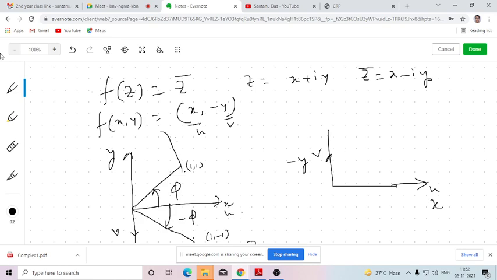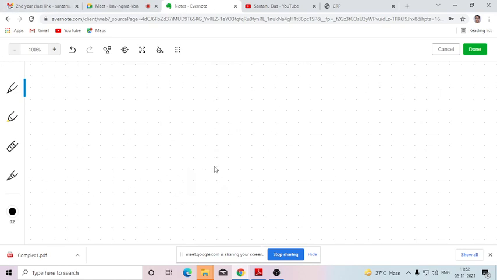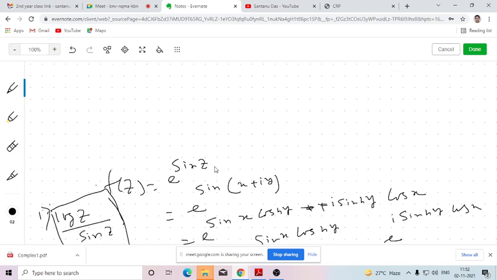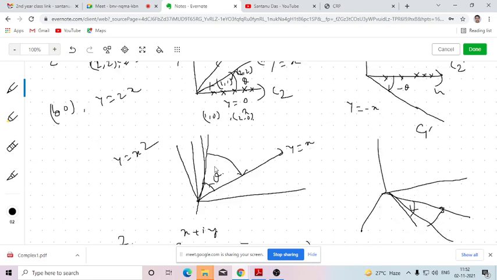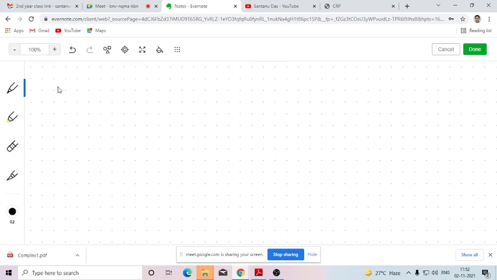Okay. So today I'll be starting the geometrization of complex valued function. That means what is the geometrical property of complex valued function and how we can see it. Just before I start discussing, let me discuss what is the geometrical significance of function of one real variable and function of two real variable, which you have studied earlier. Although I have discussed it earlier, we can compare it with the previous knowledge. Then we can proceed further.